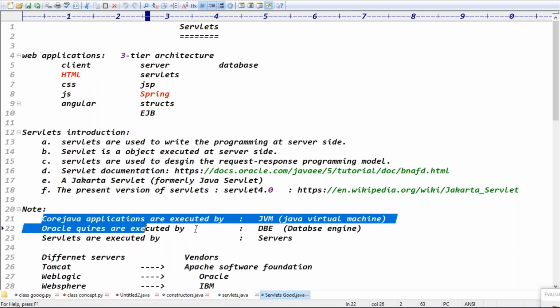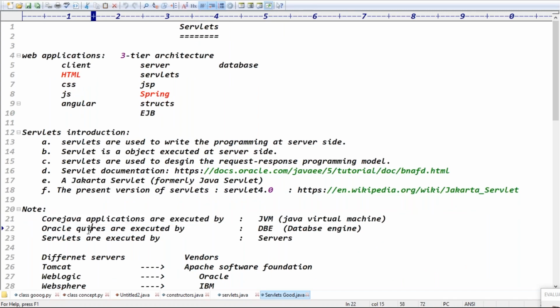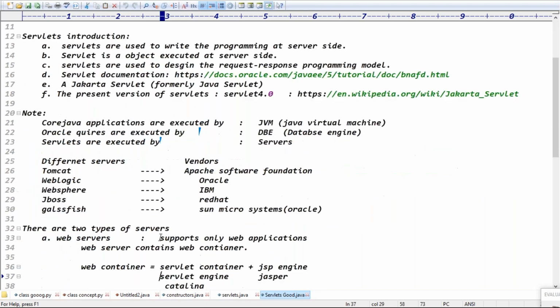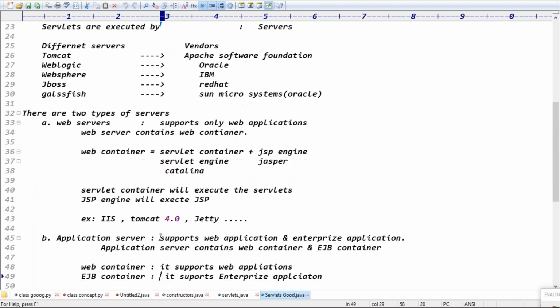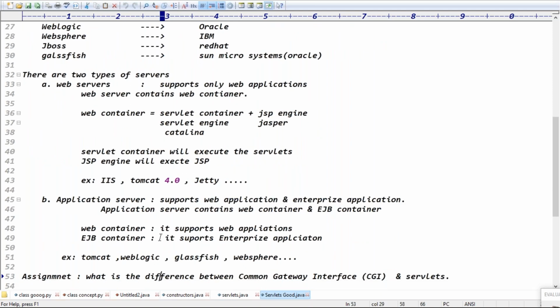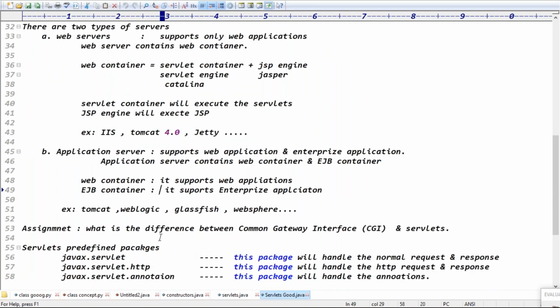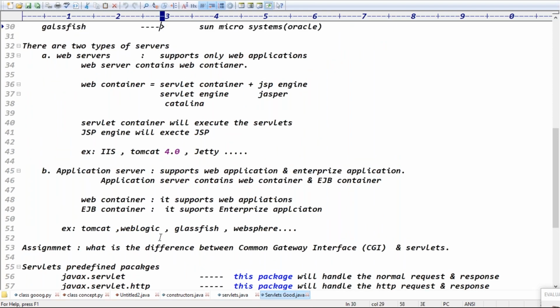Core Java applications are executed by JVM. Oracle queries are executed by DB. Servlets are executed by server, right? So that's what, guys. There are two types of servers we have. One is web server, second is application server, right? Yeah, web server and what? Application server, right? Exactly. If you go for web server now, web server supports only web applications, guys.